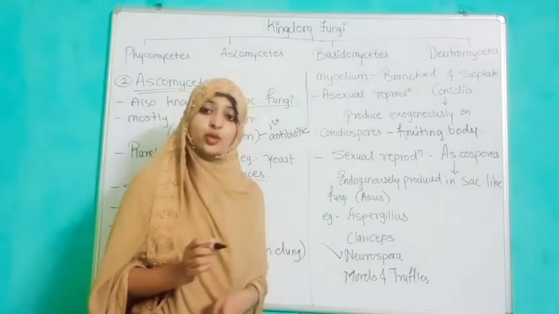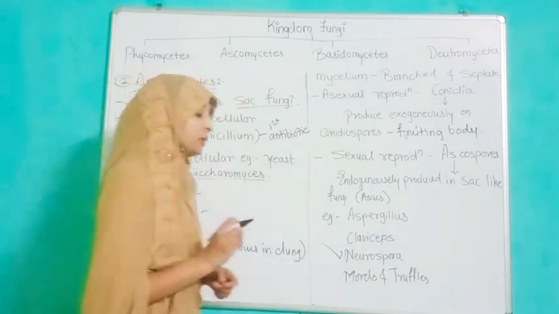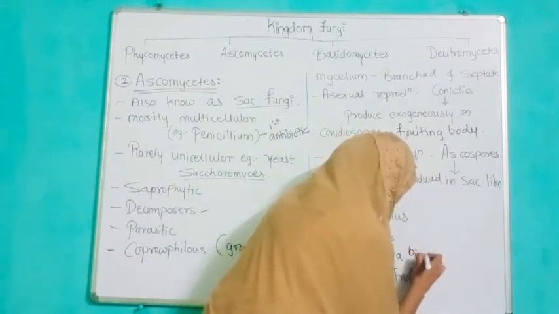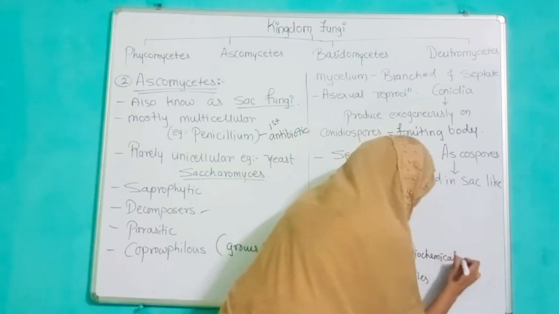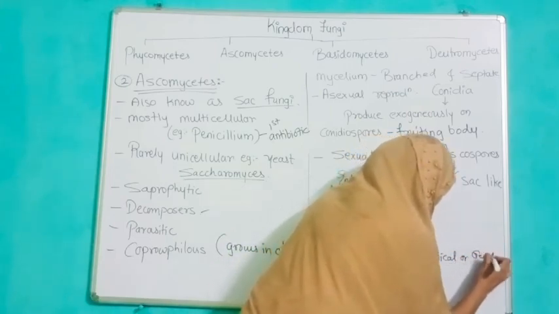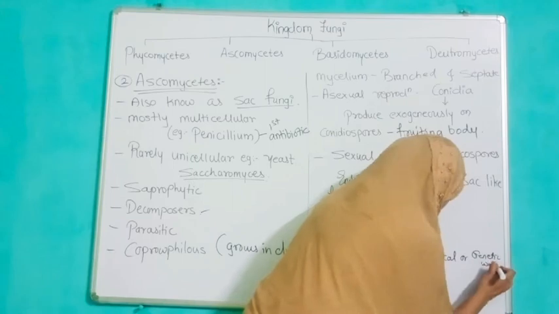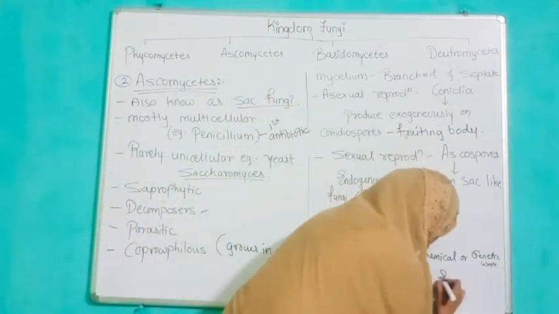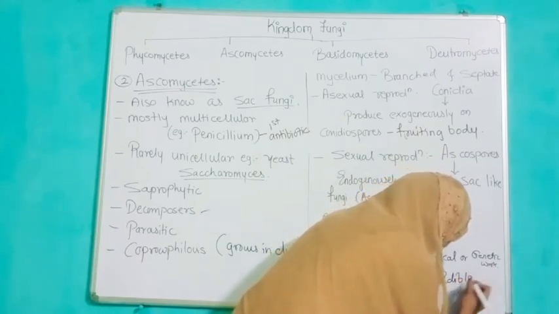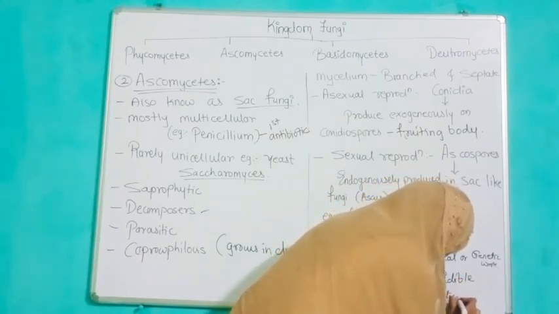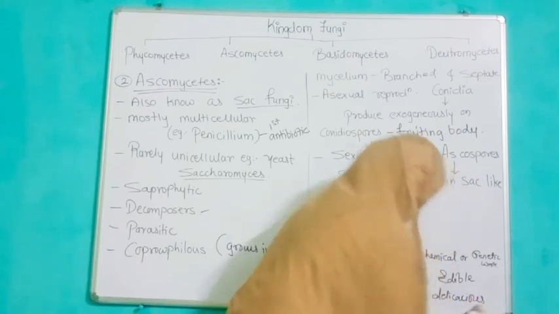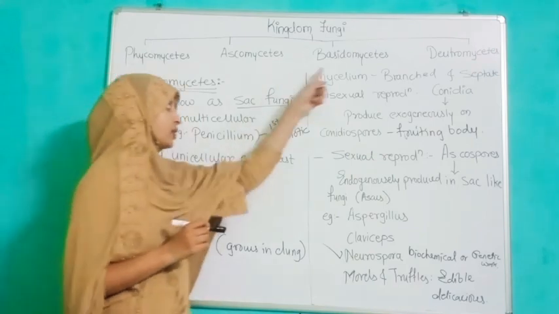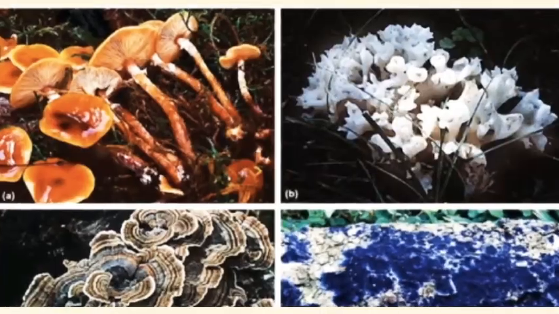Morels and truffles are edible delicacies. So in this manner we have discussed Ascomycetes. Now we are going to discuss Basidiomycetes.